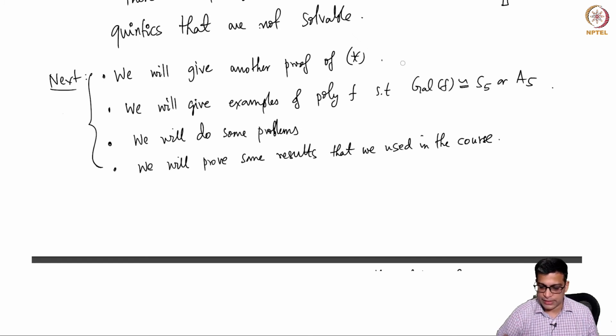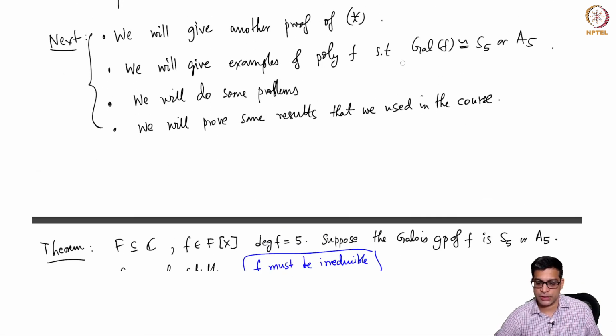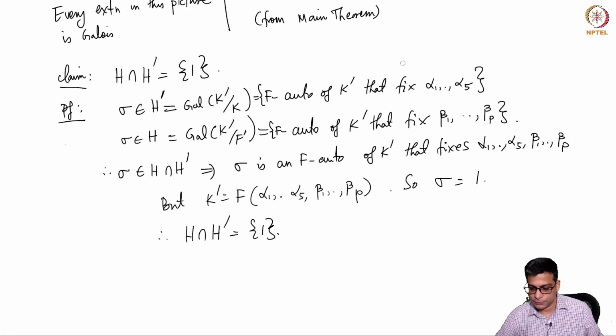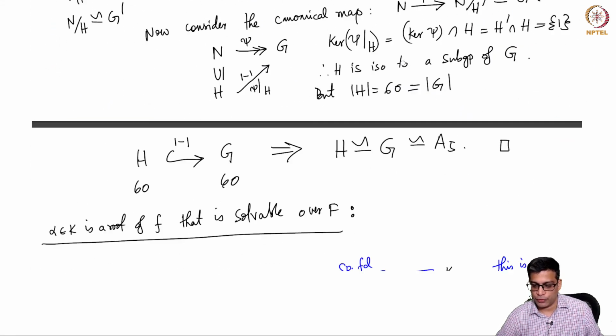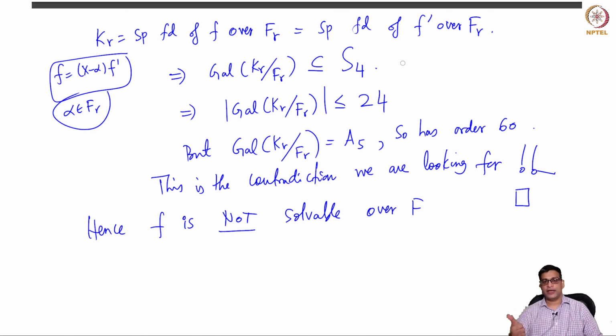And next we will address the question of whether in fact there do exist such polynomials or not. And I said there are lots of such polynomials. We will do that and then we will start doing some problems. So this completes the proof that if there is a quintic polynomial whose Galois group is S5 or A5, it cannot be solvable over that base field.